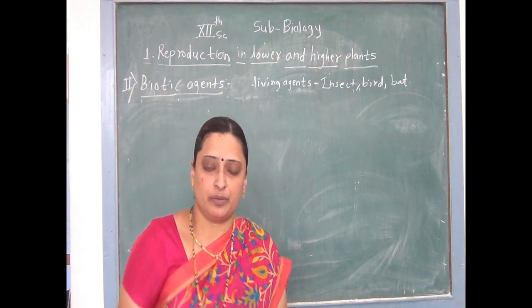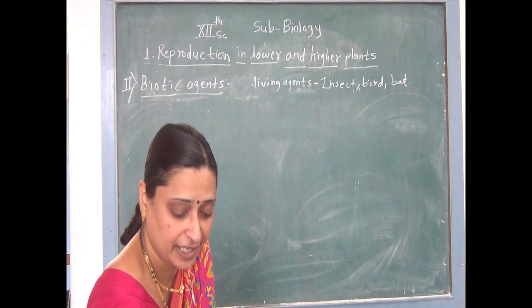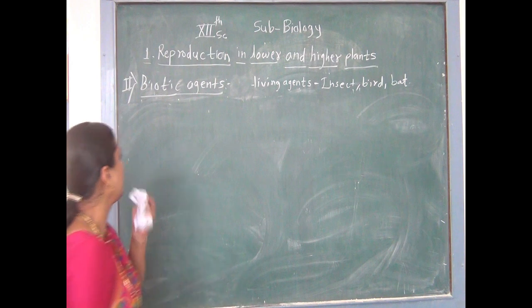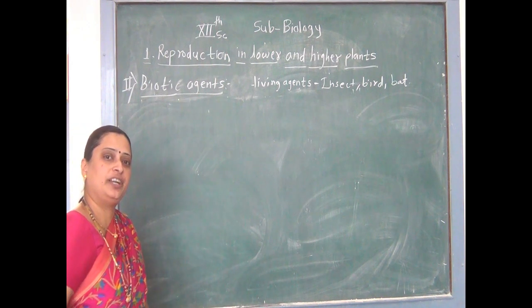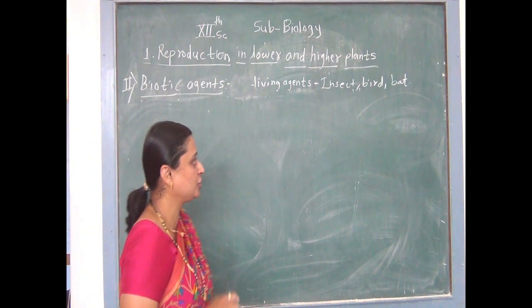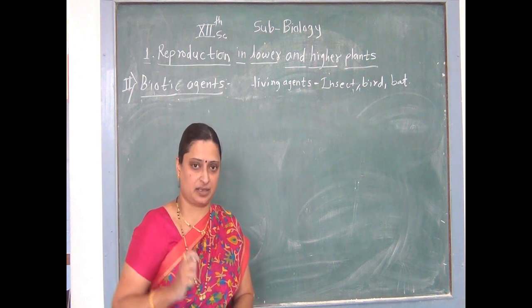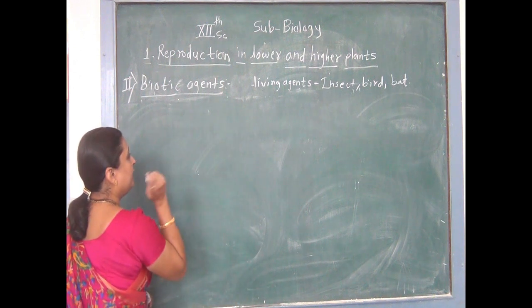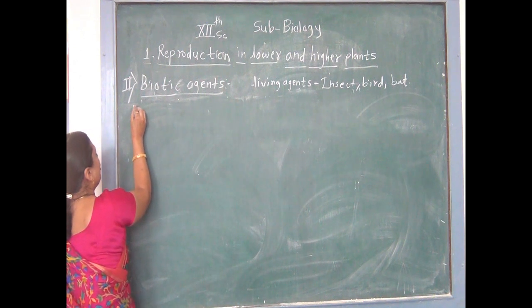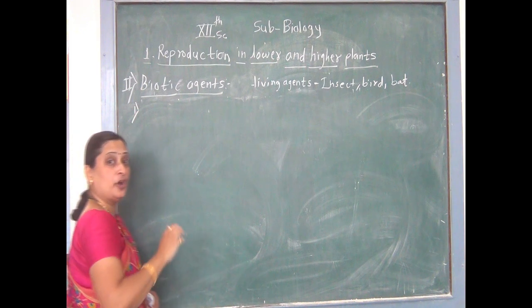Why is it called a biotic pollinating agent? Because all biotic pollinating agents are living agents, which include insects, birds and bats. The insect pollinated flower or plant has special types of pollination.